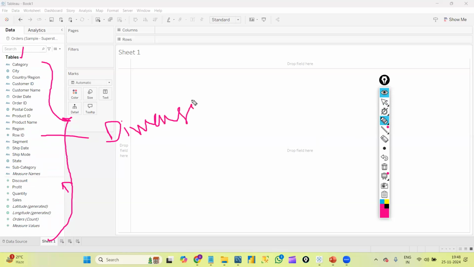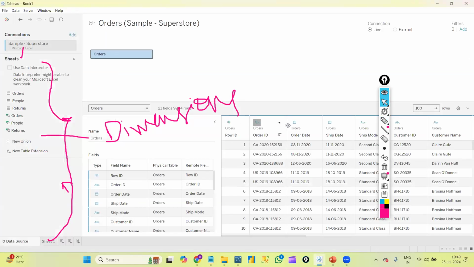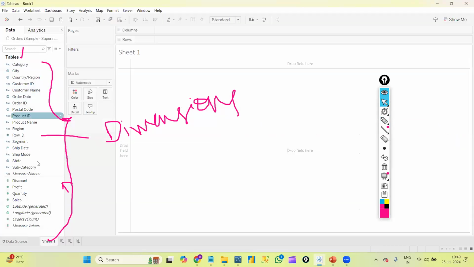Basically Tableau is very smart. Once we connect it to data in the data source, it automatically recognizes the data types. Once we go to the sheet level, it automatically divides all our columns into two types: one is dimensions and the second one is measures.